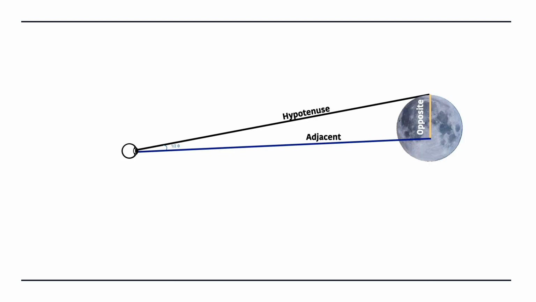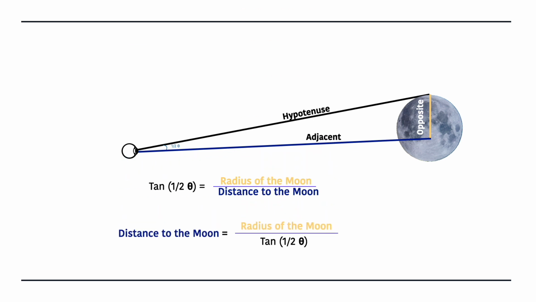Now, to work out the distance to the moon, we only use half this angle, because the distance to the moon is actually only up to the midpoint or the center of the moon and not right up to the edge. You can see this diagram here to explain this a tiny bit further. As we already know the diameter of the moon from the previous calculation, we can work out the distance to the moon using tan half theta equals radius of the moon divided by distance to the moon, and then we can rearrange this to give distance to the moon equals the radius of the moon divided by tan half theta.